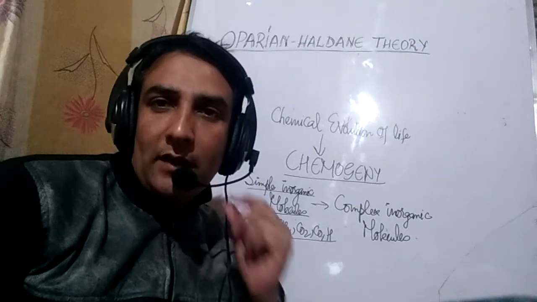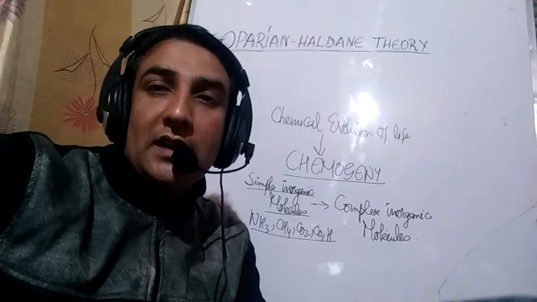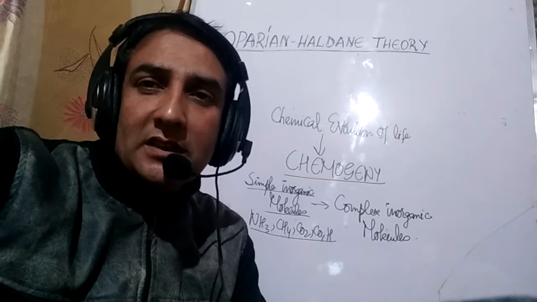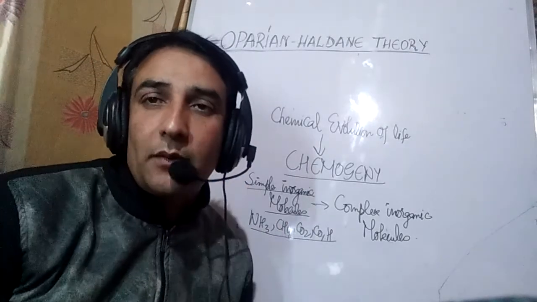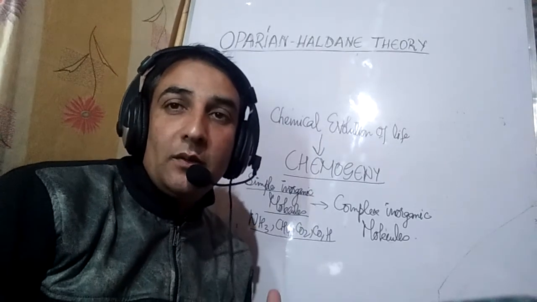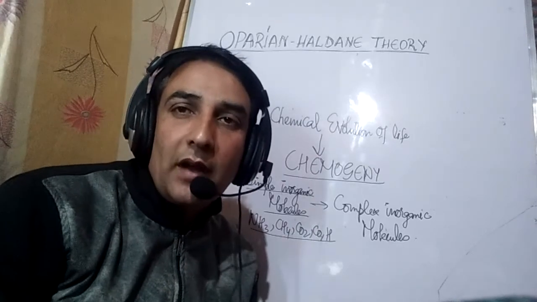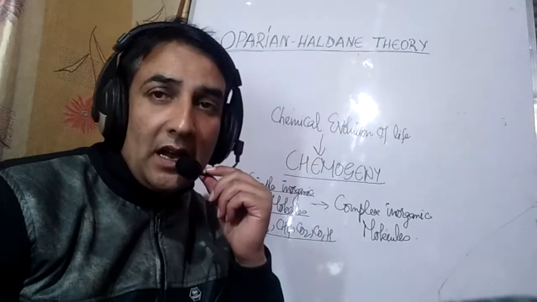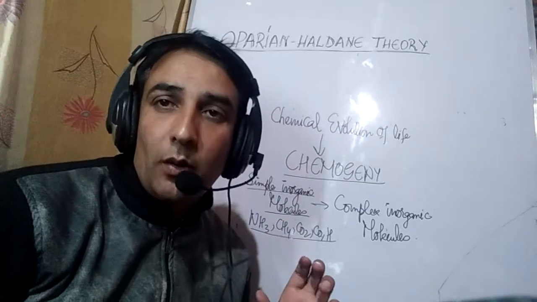Dear students, I again welcome you to the second lecture on the Oparin-Haldane theory. In the first lecture, we discussed the first point, the formation of Earth and its primitive atmosphere. We lastly began to discuss the second point, the chemical evolution of life, or chemogeny. So this is the second lecture on the theory of protobiogenesis, or the Oparin-Haldane theory.